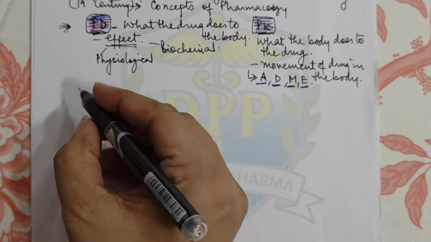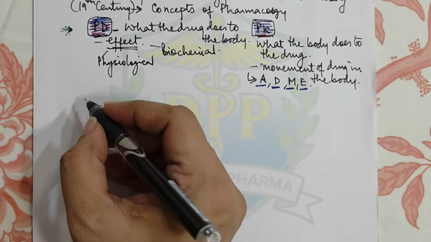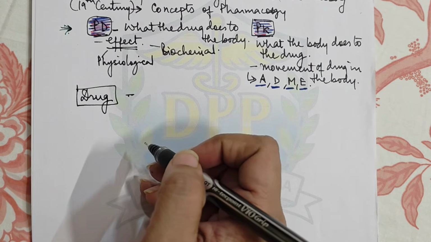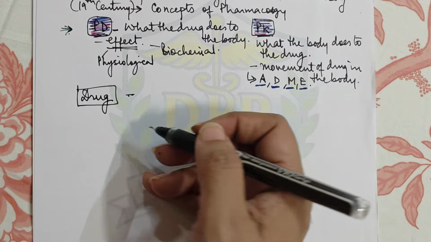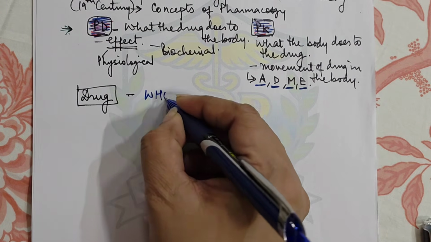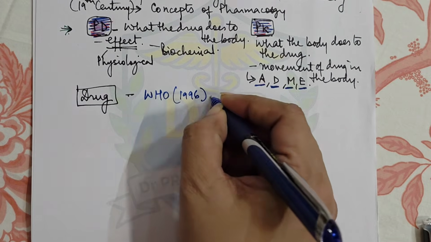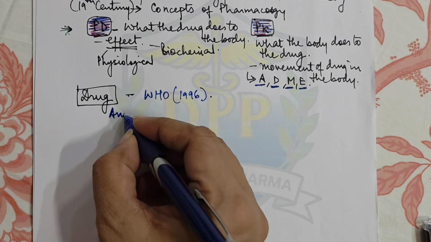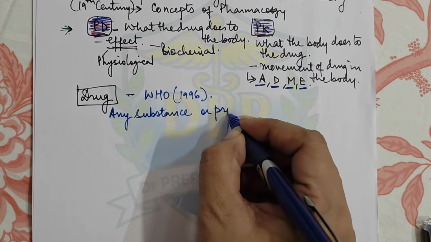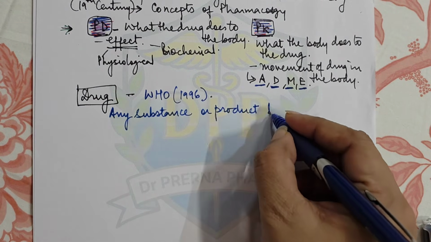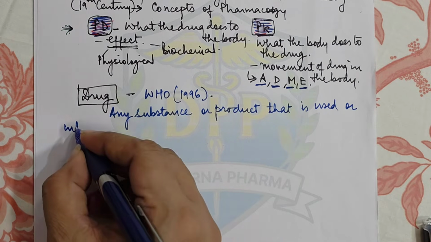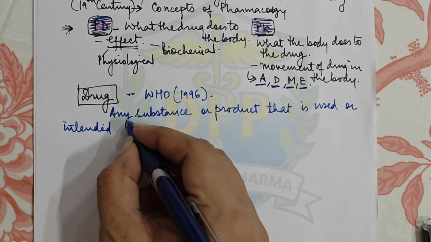Now students, let's understand a very important definition, and that is the definition of drug. What is a drug? This is the basic that you have to understand, right? Now a drug is basically, you have to write here the WHO definition that was given in 1996. So a drug is any substance or product that is used or intended to use